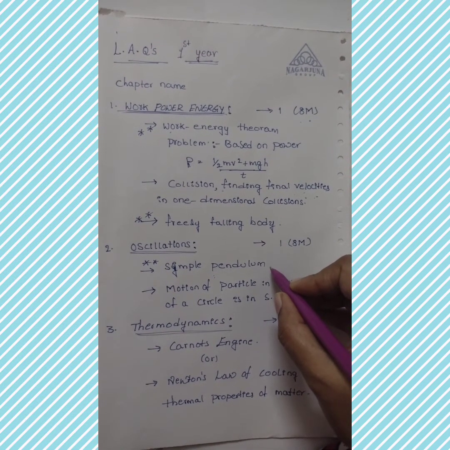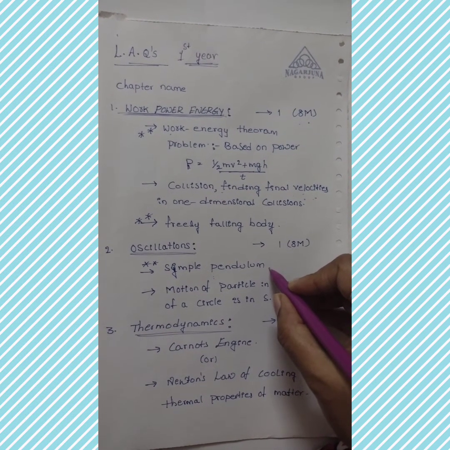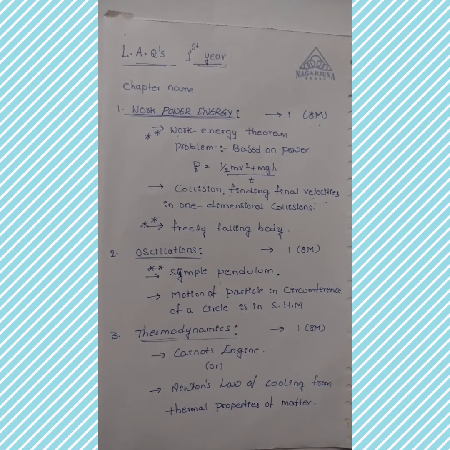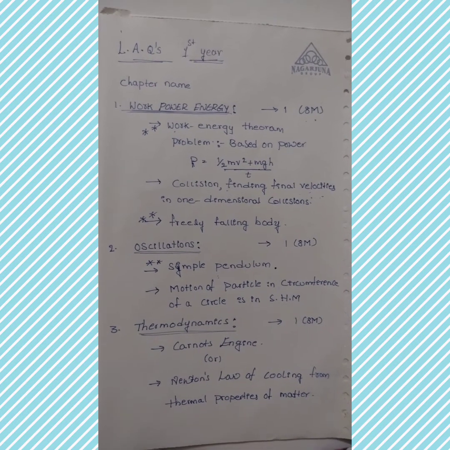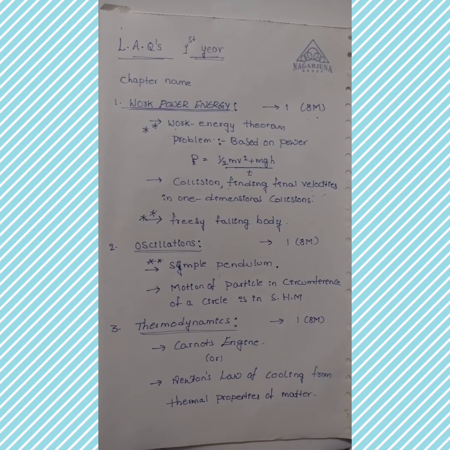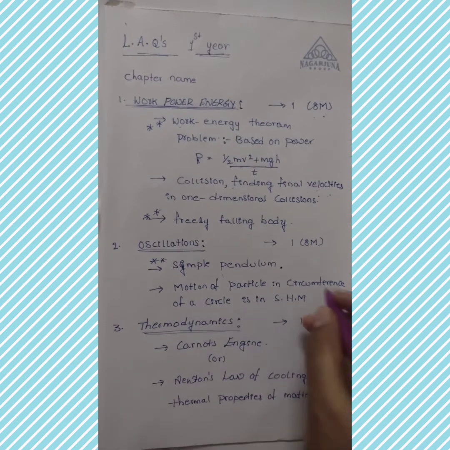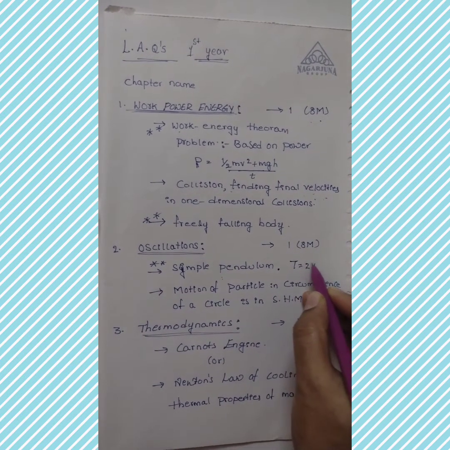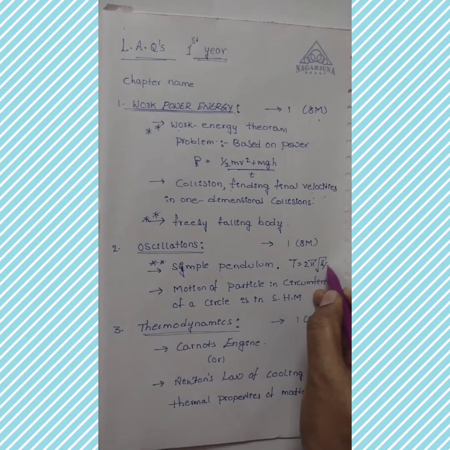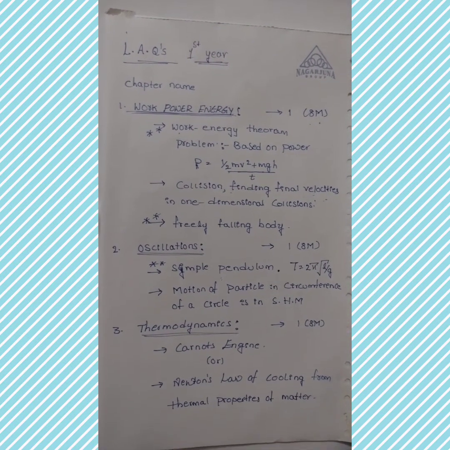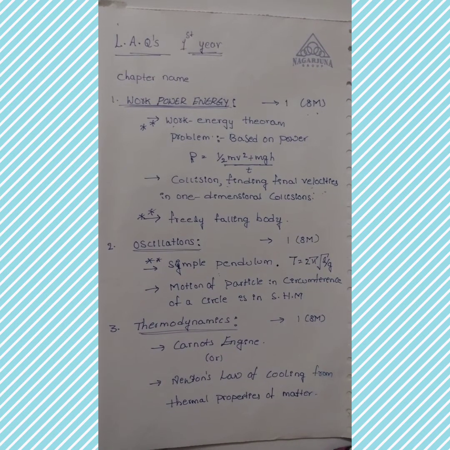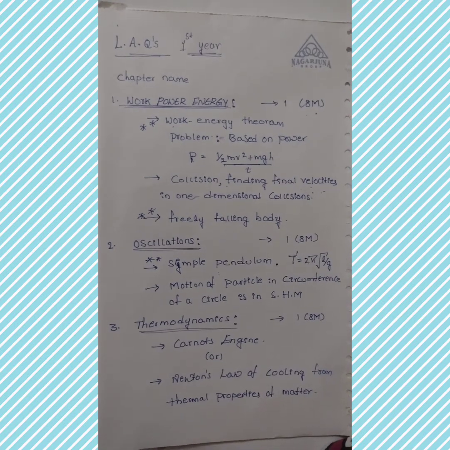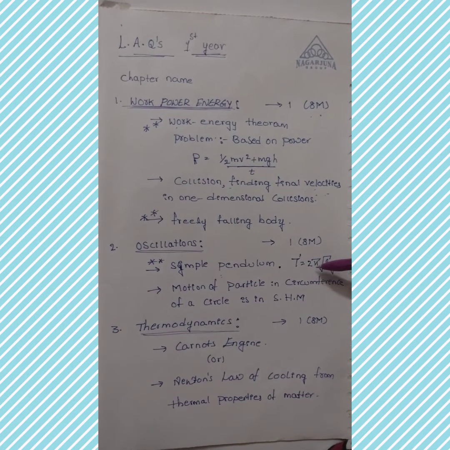If there is a chance to ask a problem based on the simple pendulum, they will ask how to find the length of the simple pendulum. They won't give any values, but we have to find them. Maybe the problems are based on the time period, 2 pi root of L by g. Here the L value we have to find out. To find the length of the simple pendulum, first we need to know the time period of the simple pendulum, the acceleration due to gravity here, and the value of pi.